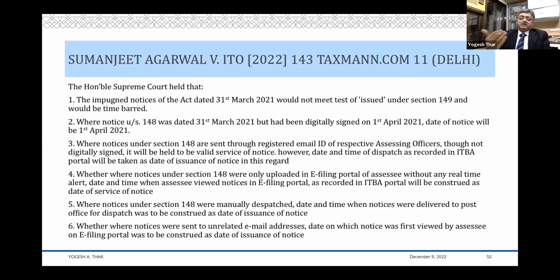And when it is served on you, it is served when it is on your e-portal. If it is not on your e-portal, then when you have actually seen it, and so on and so forth. Interesting principles insofar as section 282 is concerned, and digital service of notice. It's a good decision which really lays down these principles. Delhi High Court.